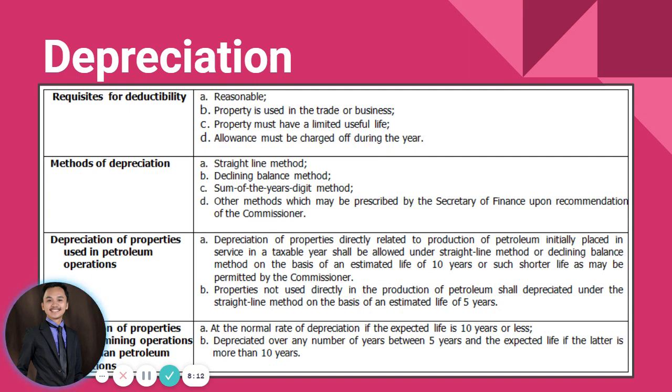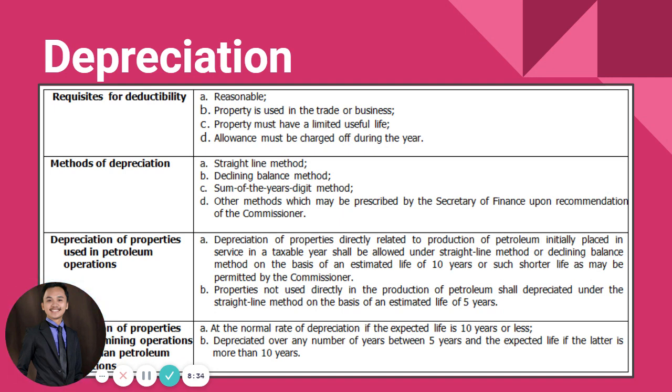So it can be deducted as long as it follows the requisites for deductibility that include reasonableness of the depreciation, the property must be used in the trade or business, the property must have a limited useful life, and obviously there must be an allowance charged off during the year.